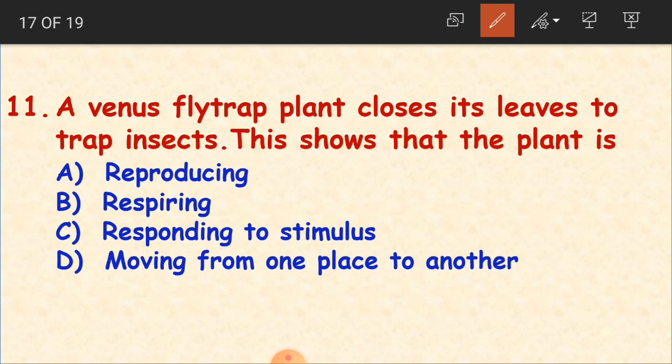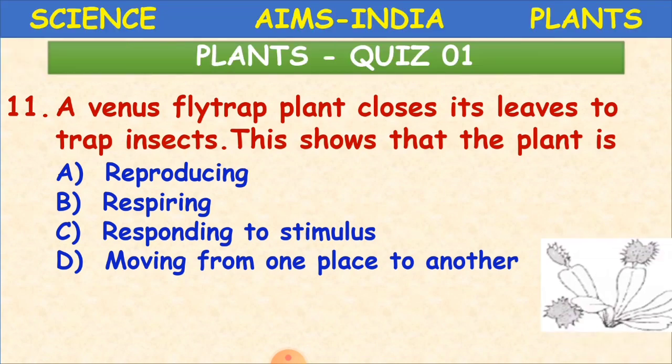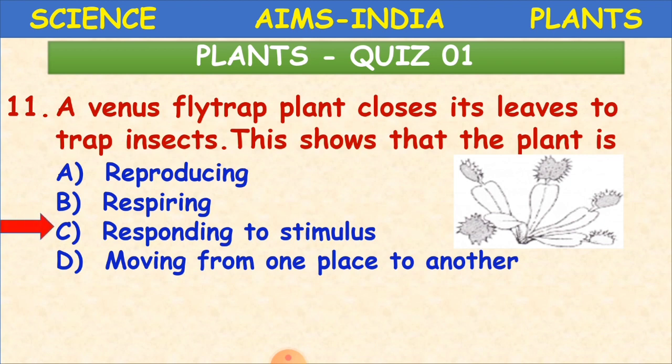So here what is happening? There is an action happening. When the insect is coming near the plant, then the plant is trapping that insect. It is catching the insect by closing its leaves, and this is showing that it is responding to stimulus. The C option is the correct answer.